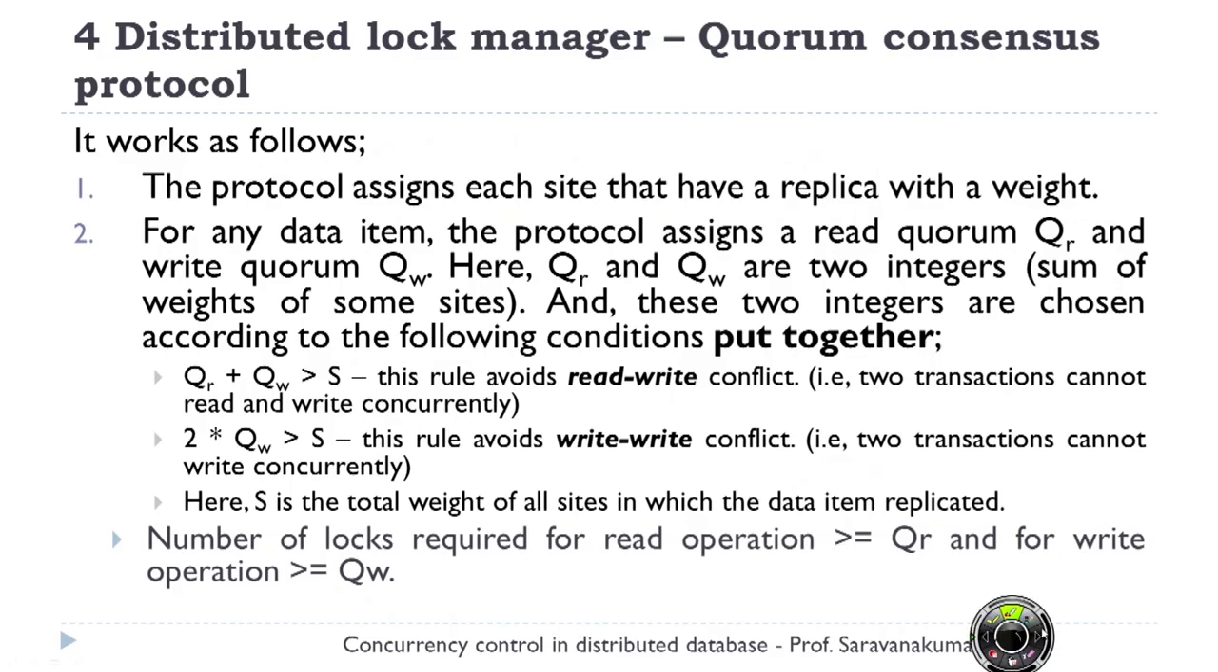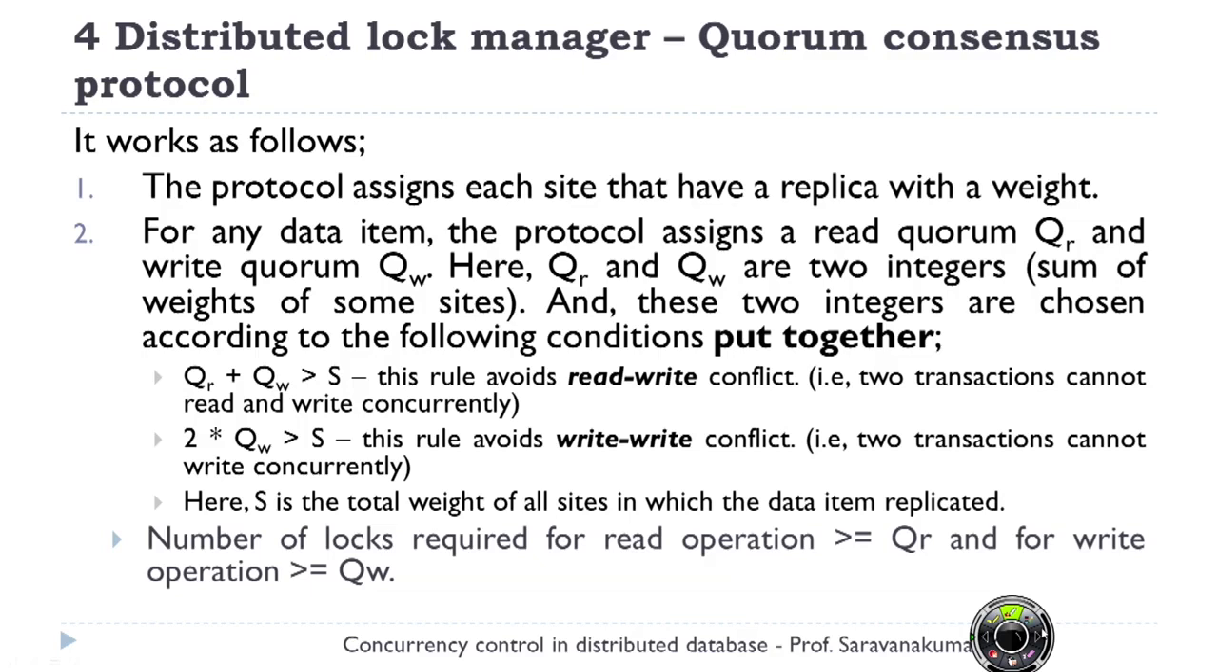And the final one is the quorum consensus protocol. The quorum consensus protocol is a generalized version of the biased protocol. We have discussed the biased protocol, where we have a very lenient way of doing read locks. On the other hand, it's a little bit complicated for write locks. I have to acquire locks from all the participating sites, all the sites where the data item is replicated, for the biased protocol. Now this quorum consensus is going to reduce the work.